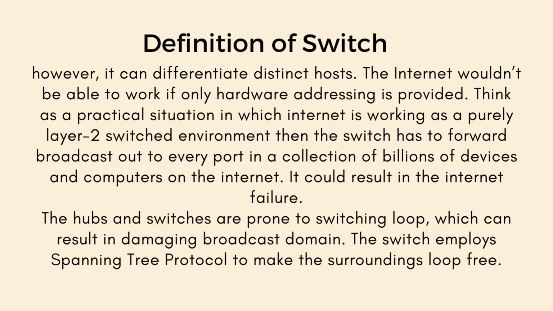Think of a practical situation in which the internet is working as a purely layer 2 switched environment. Then the switch has to forward broadcast out to every port. In a collection of billions of devices and computers on the internet, it could result in internet failure. Hubs and switches are prone to switching loops, which can result in damaging the broadcast domain. The switch employs spanning tree protocol to make the surroundings loop free.